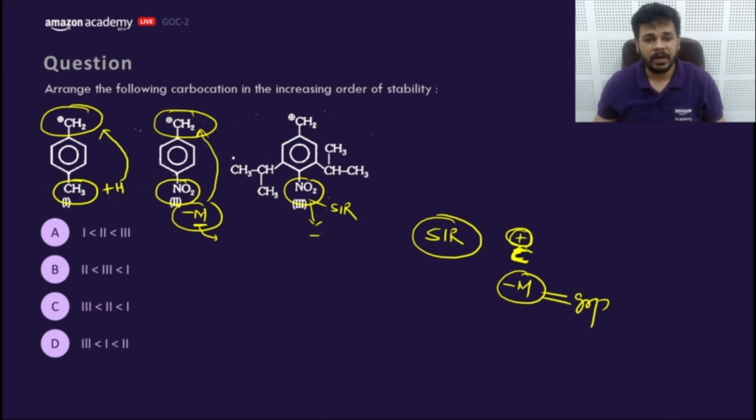No resonance, so no resonance effect. It will show only minus I because of these bulky groups, which will throw this NO2 out of the plane of the benzene ring. So this positive charge would be relatively more stable than the second one. So the stability order would be first, and then third, and then second. The answer would be what? B.